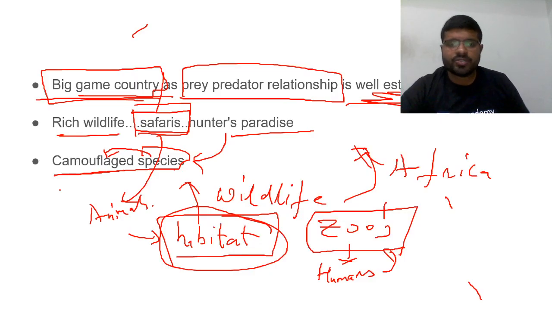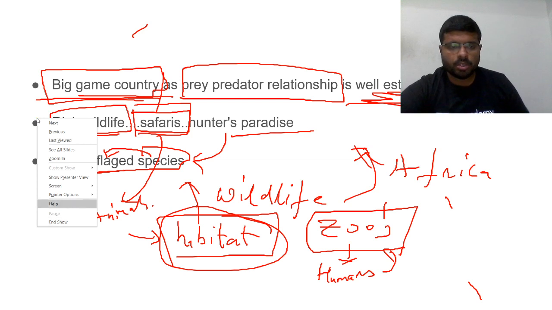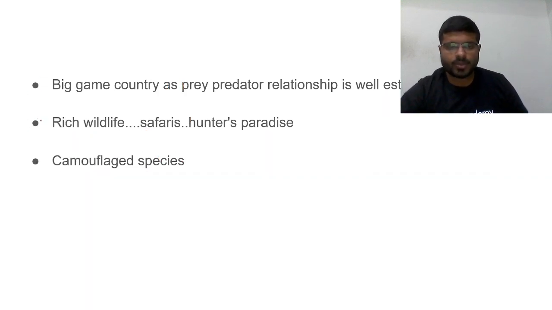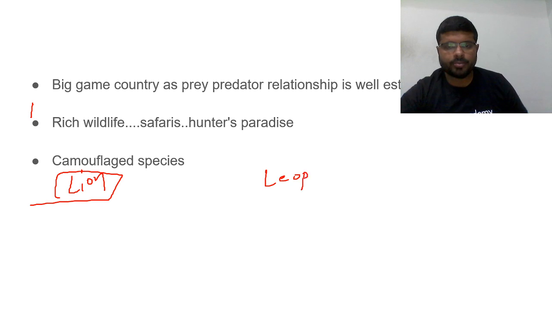And this is rich wildlife because there are so many animals here. Do you know that a leopard and a tiger, a lion, for example, take a lion and a leopard, or rather take the cheetah. Cheetah is the fastest animal.